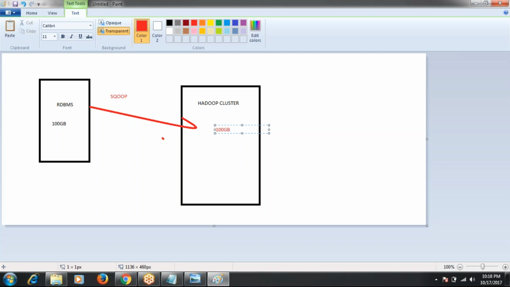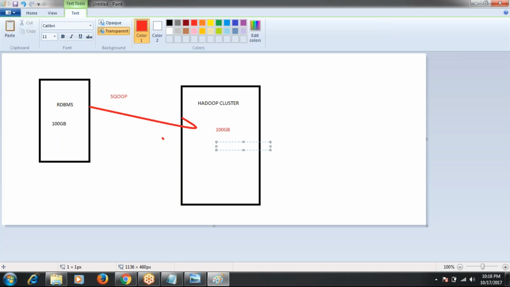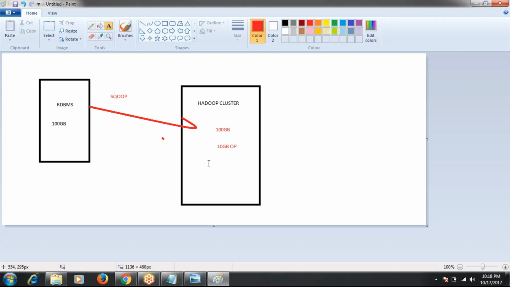You can do the analysis by using Hive or Pig or MapReduce or Spark, based on our requirement, right? So we can process this 100 GB data, and after processing the data, we get some results. Say I get some 10 GB output. After processing the data in Hadoop, the output is stored in the Hadoop cluster itself.